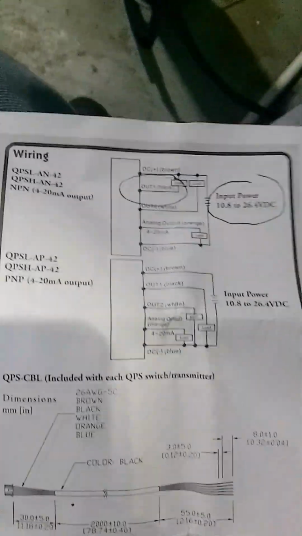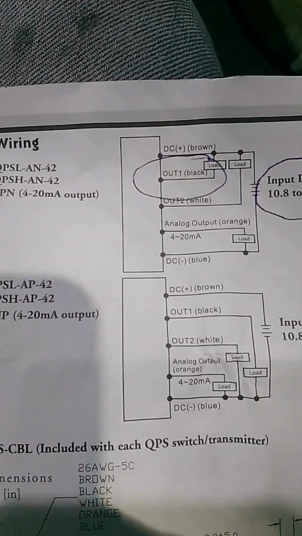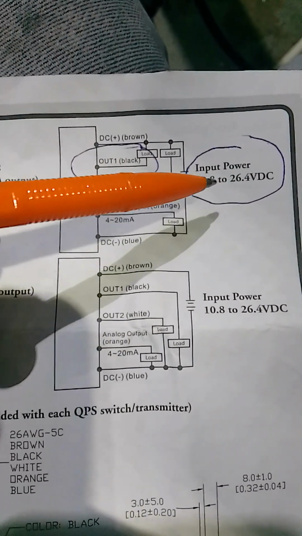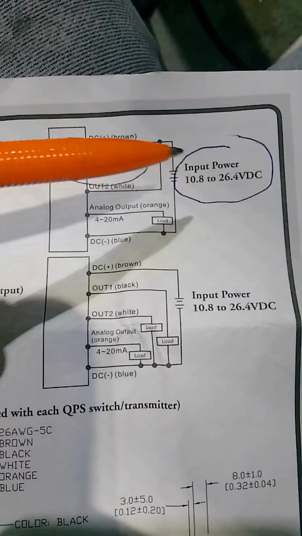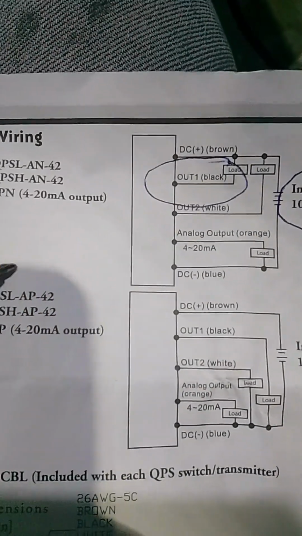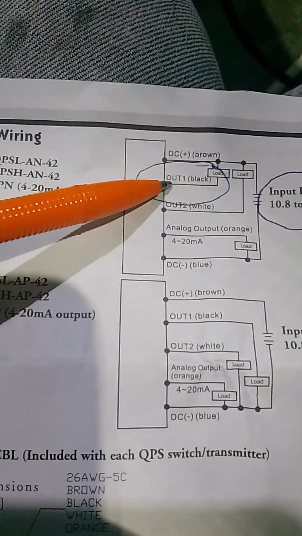Second thing, we're looking at the power supply. Go to the wiring and you will see that the input power is 10 to 24 volts DC. Right, so you have a range of 10 to 24 DC you could put. We would be using the black output one.